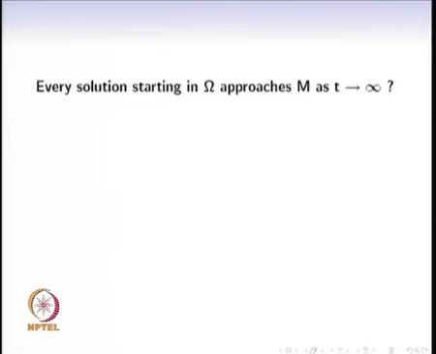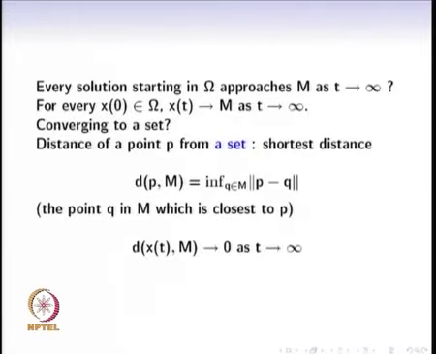So, approach a set, we had seen this as a definition. What Lassalle's invariance principle says is that every solution starting in the set approaches M. In other words, for every initial condition the trajectory converges to M. What is the meaning of converging to a set?